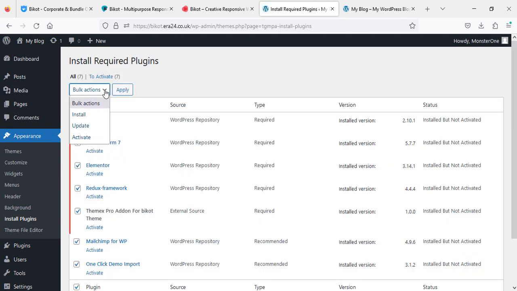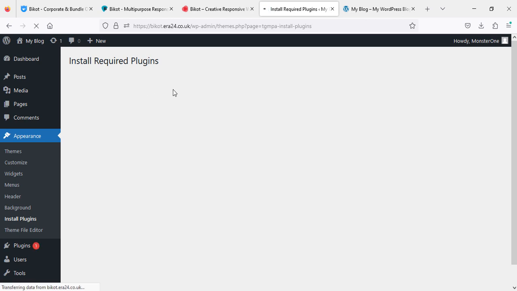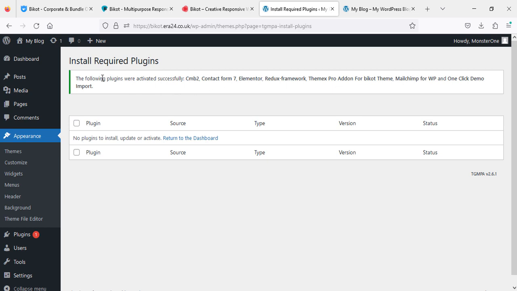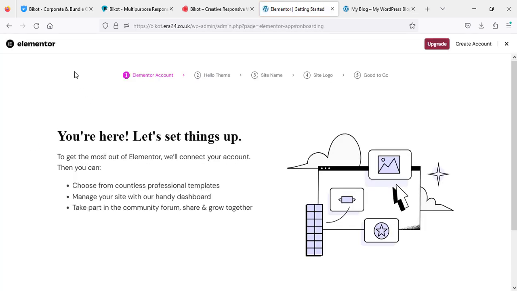Bulk, drop-down selection, activate, apply. So all plugins are activated successfully. Once you see this information, we will go back to appearance, click on it, and then we are ready to go and import our demo.